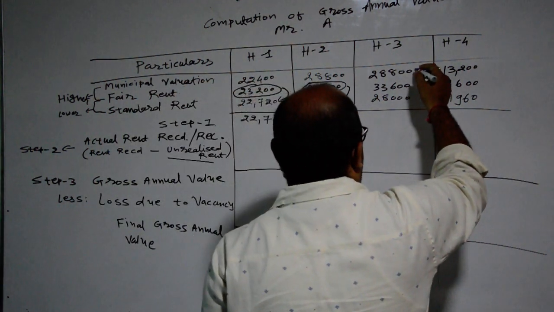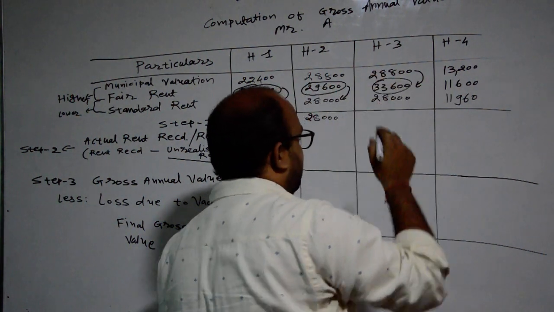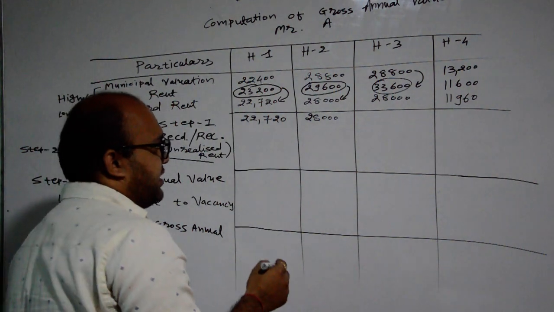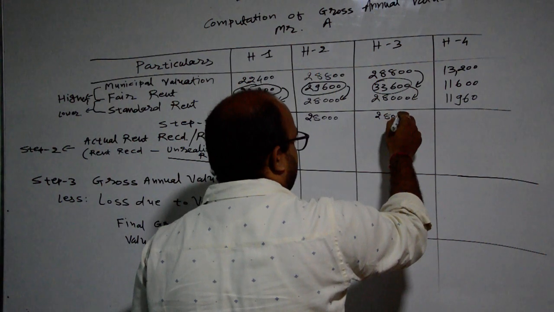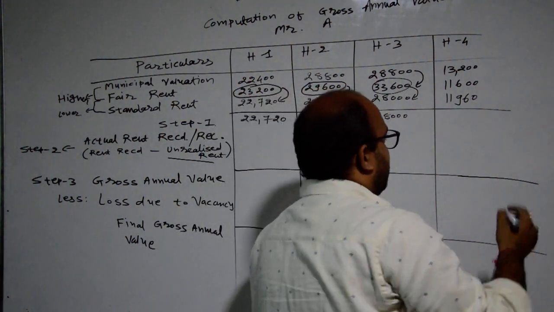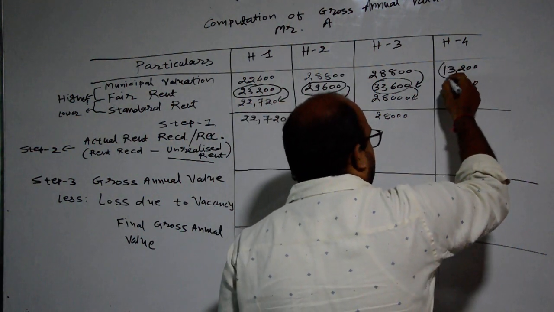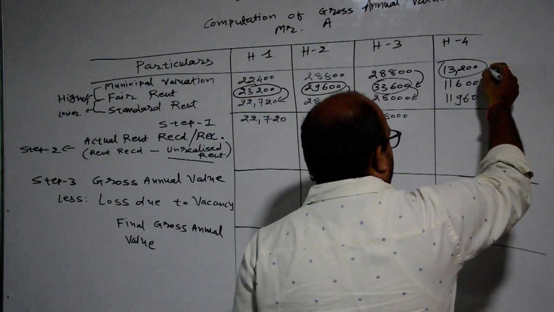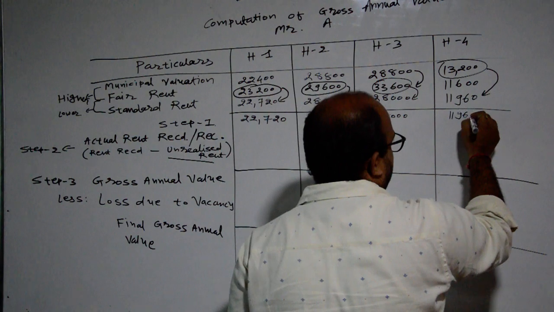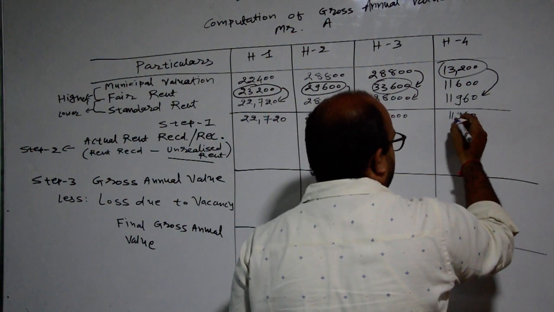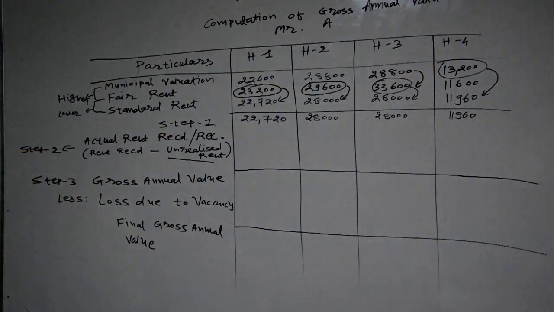Then 28,800 and 33,600. 33,600 is the higher amount, and it will be compared with standard rent. So 28,000, the lower amount, will be considered. Then 13,200 and 11,600. So 13,200 is the higher amount, but it will be compared with standard rent, and it is rupees 11,960. The lower amount will be selected. Okay, students, so this point is very much clear to you.